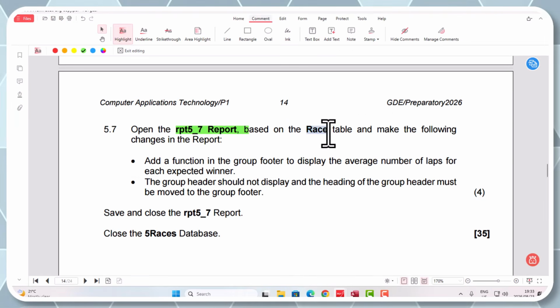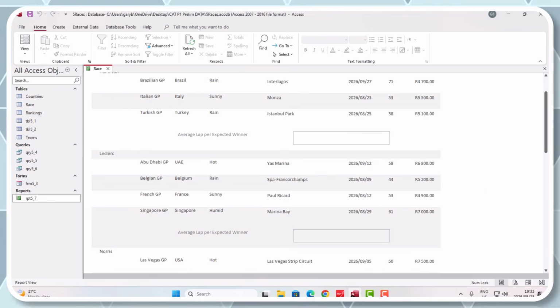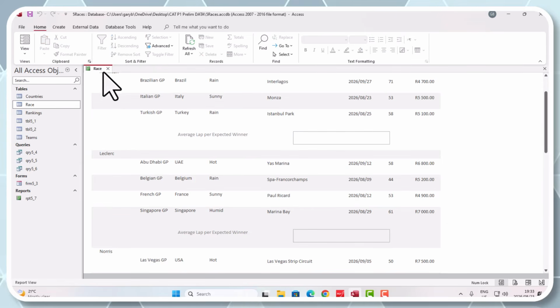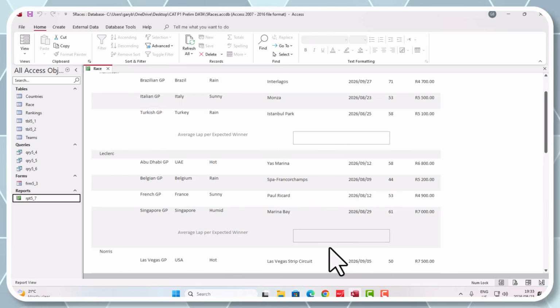Based on, so it's getting its information from the race table again. So let's just quickly explain again. This report's data, this information that you're seeing here, is coming from the race table. Okay, so in other words, this was populated here in the race table, and it's put it in a lovely report here, which we are seeing. That's what they're telling you.